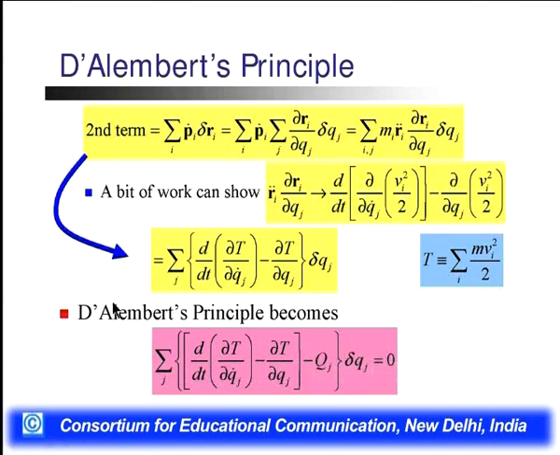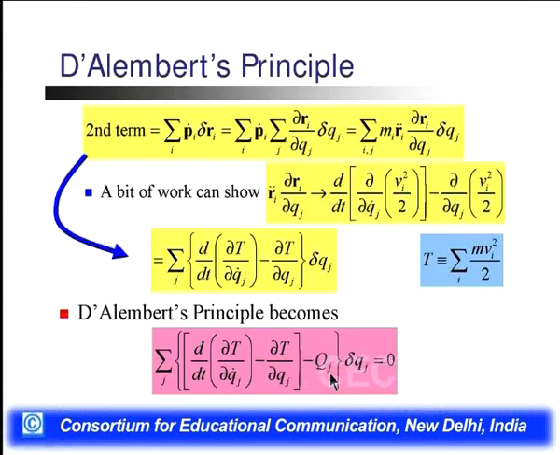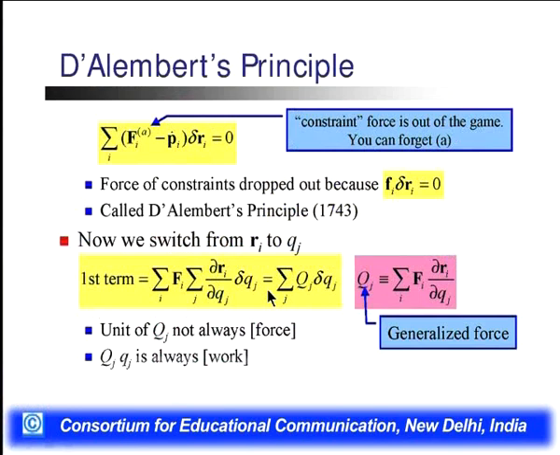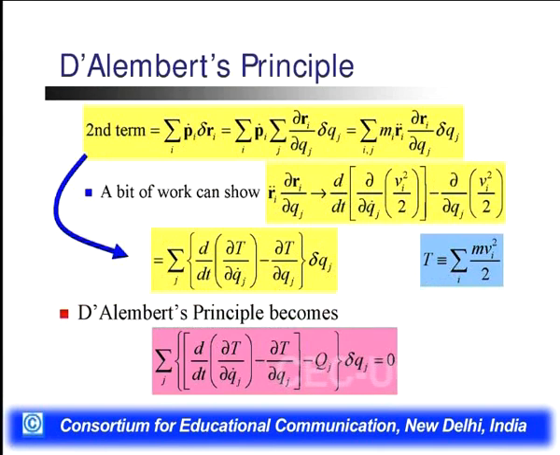Finally, the D'Alembert principle will become, in terms of the kinetic energy, summation j d by dt del T by del Qj dot minus del T by del Qj minus Qj del Qj. This we can put from the previous equation, and this we can put as Qj, and del Qj is equal to 0.